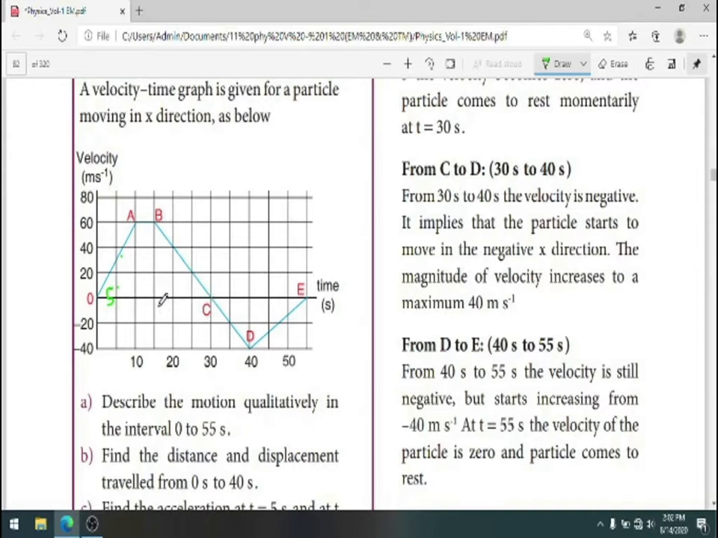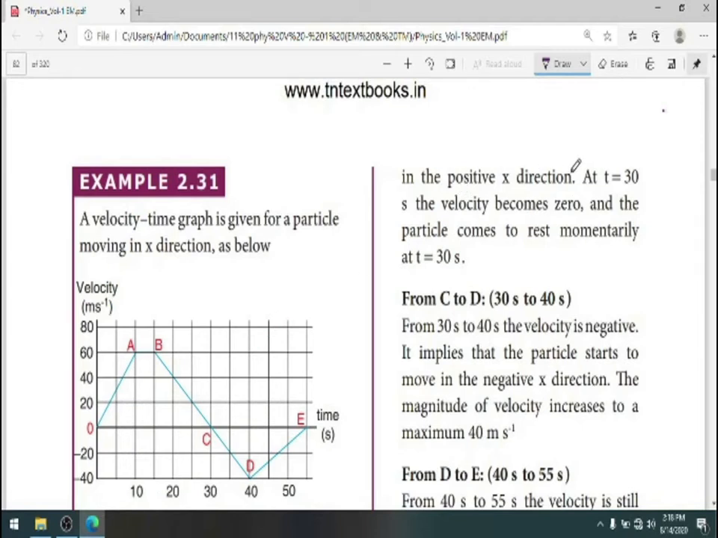You know it. And the velocity when it starts, it has 60 meter per second, but you may find that the particle starts to move along positive x direction. At t is equal to 30 seconds, velocity becomes 0. Then the particle comes to rest momentarily at t is equal to 30 seconds.